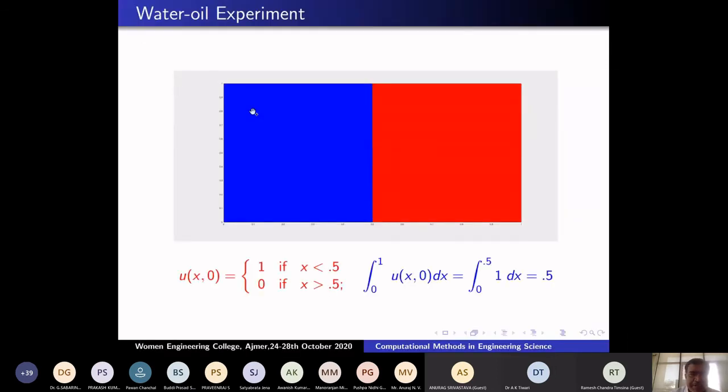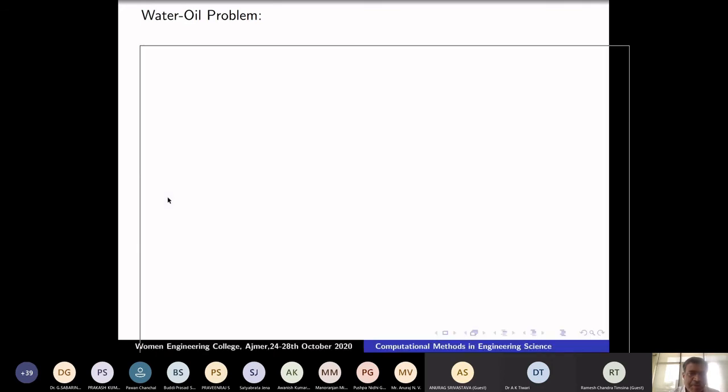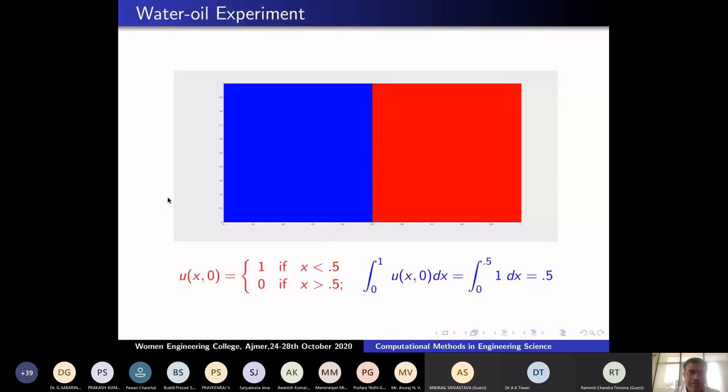Now look at here. On the left side it's half a liter, therefore it is enough if I know the water position.